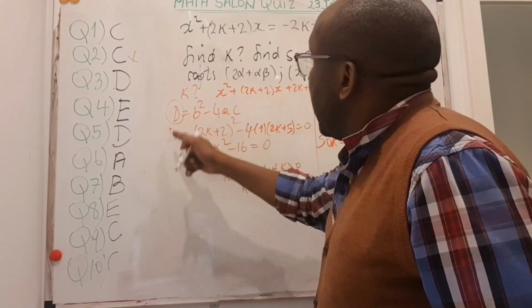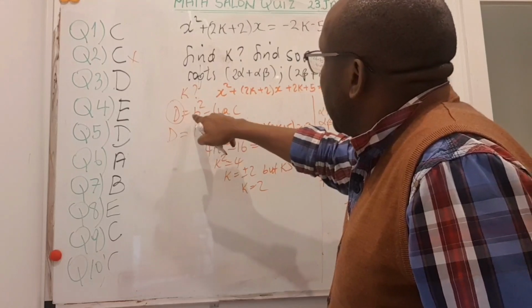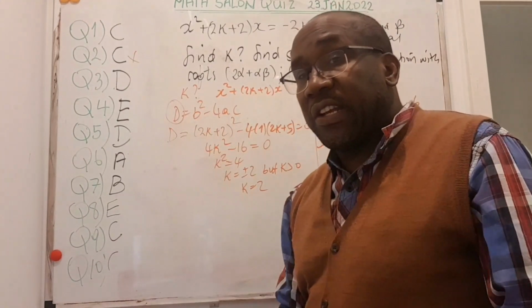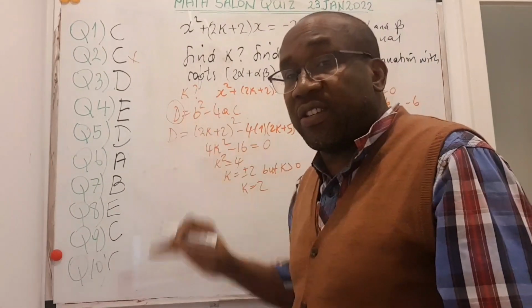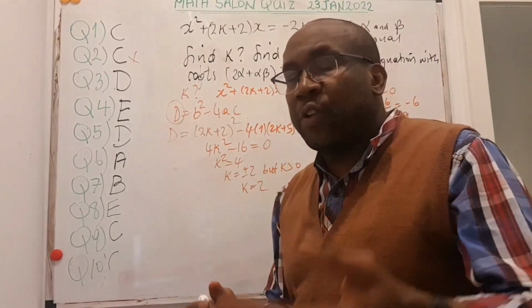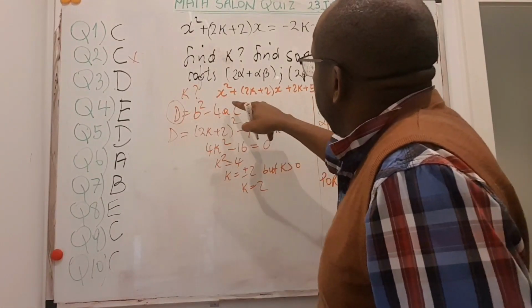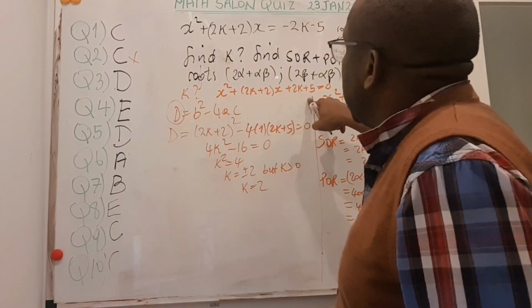So in this case, I'll write my formula: D is equal to b squared minus 4ac. There are many other videos that have shown exactly how you come up with this discriminant. Please feel free to watch them to better understand. So if that's the case, then I rewrote my equation in a nice form.